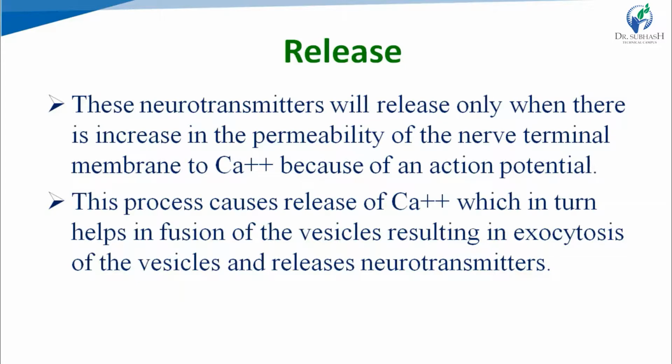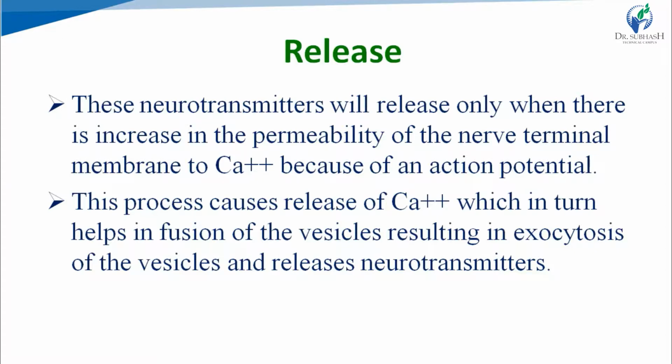So influx and efflux across this membrane is disturbed, and the ionic concentration inside and outside of the neuron is disturbed. So the polarized condition of the neuron is disturbed and it gets depolarized.